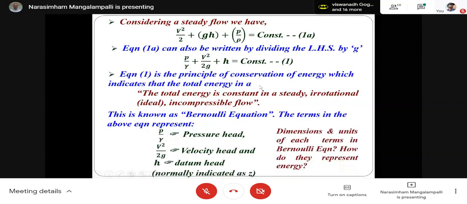And I have put a question here. Dimensions and units of each term in Bernoulli equation. How do they represent energy? See, I said this is an energy equation. But if you look at the dimensions of each term, what are the dimensions of each term on the left hand side?